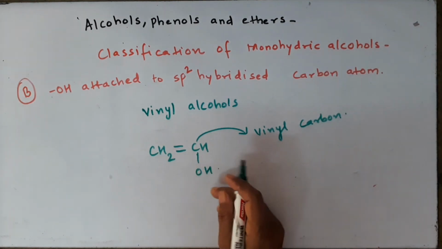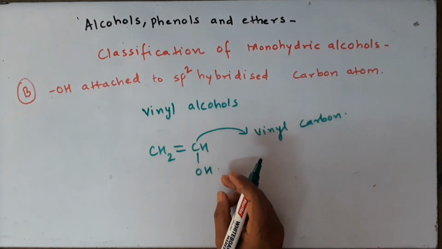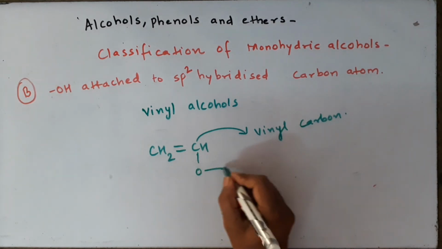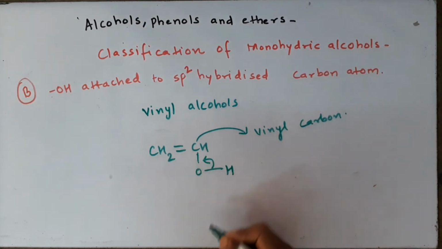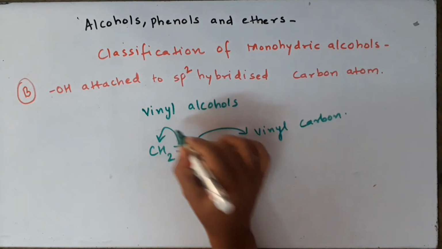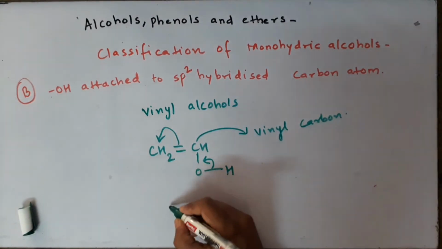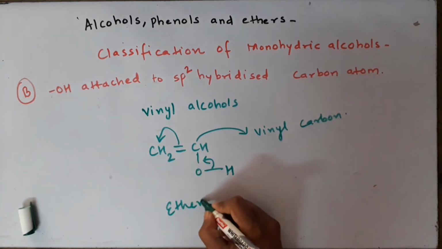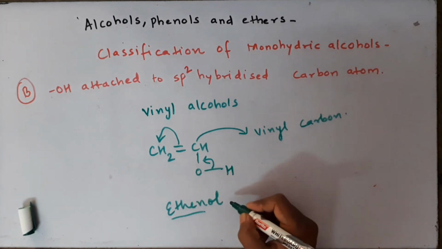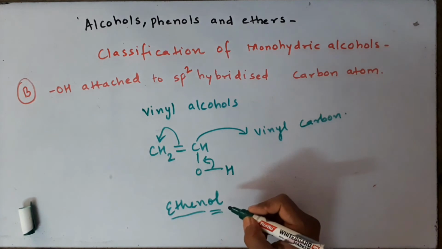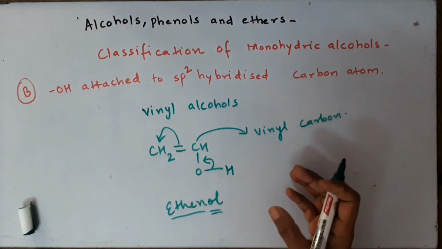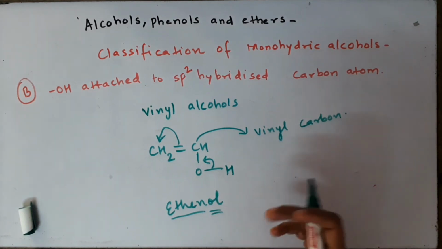Okay, now vinyl alcohols are also very unstable. What will happen if you just leave them? They will immediately rearrange themselves. You can see what's happening here. There is presence of a double bond as well as OH. So this compound is very reactive because it looks like an ethene, it looks like an ethanol. So it has a blend of both alkene as well as alcohol. So it's a highly reactive species.